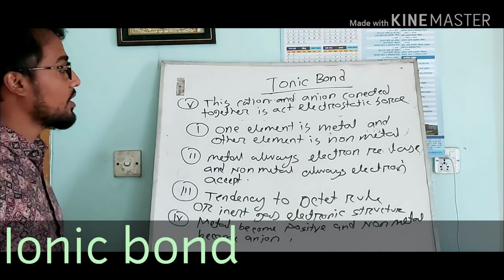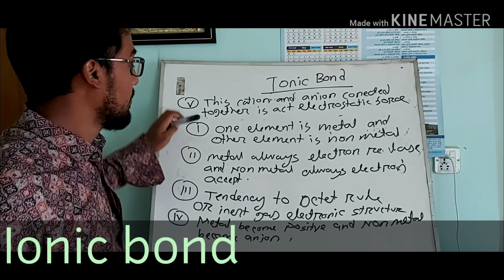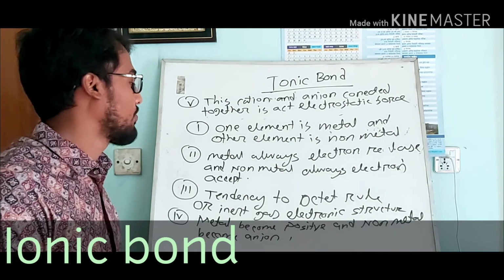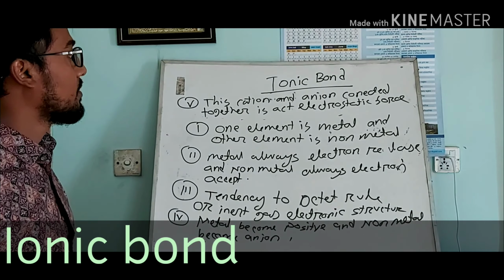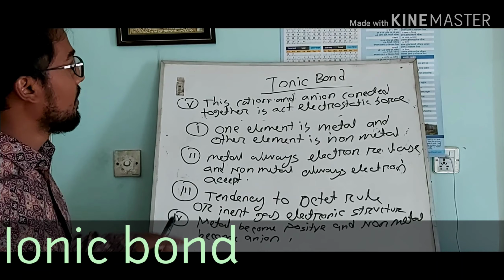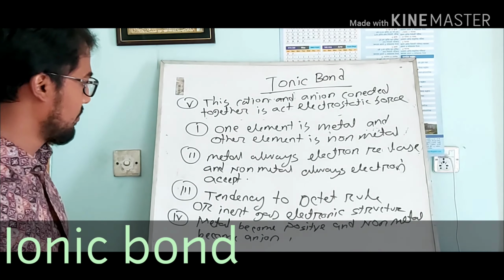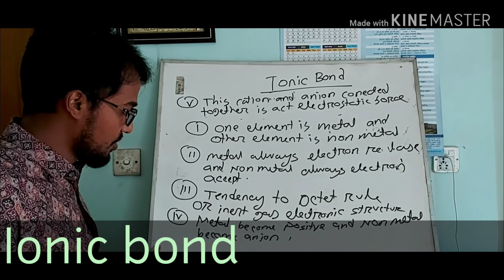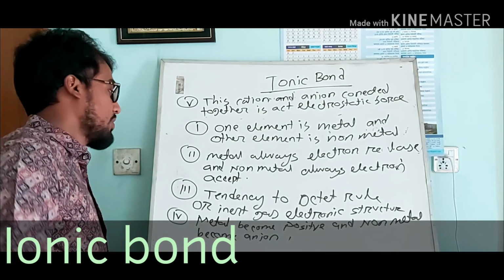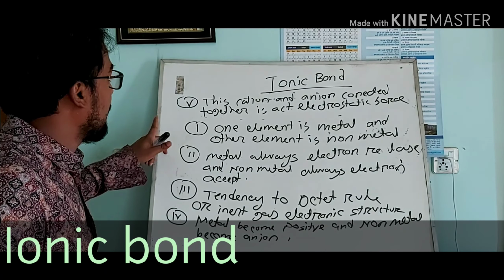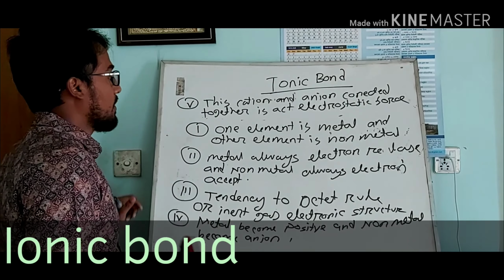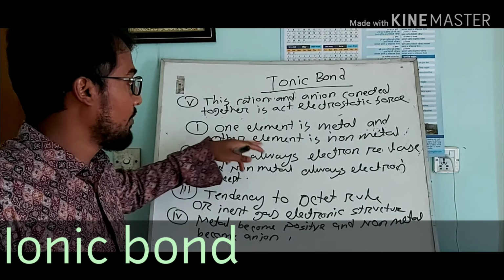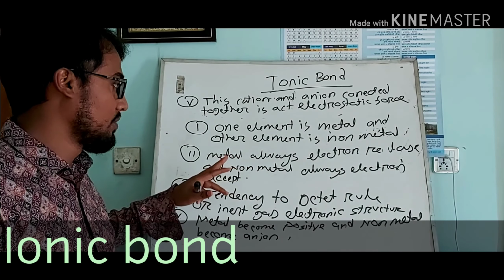And every part of the theory of ionic bond should be written on paper. Remember again: one element is metal and the other is non-metal.